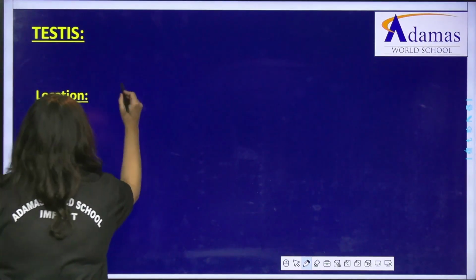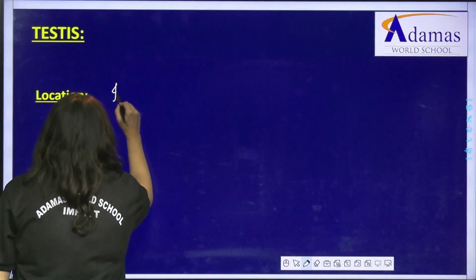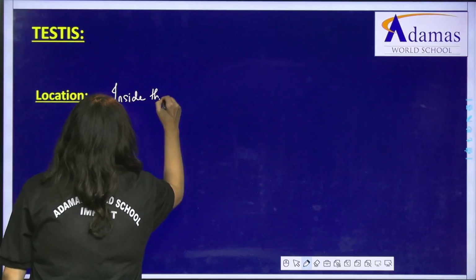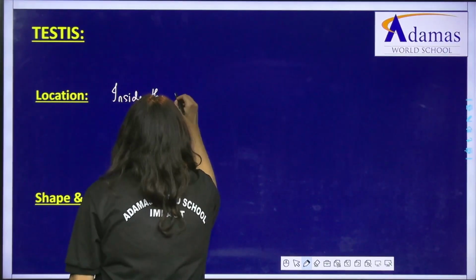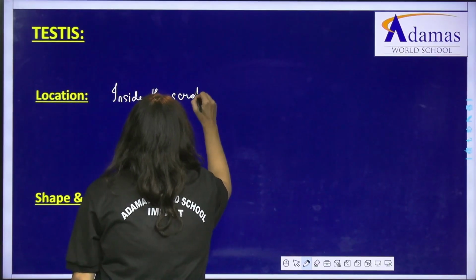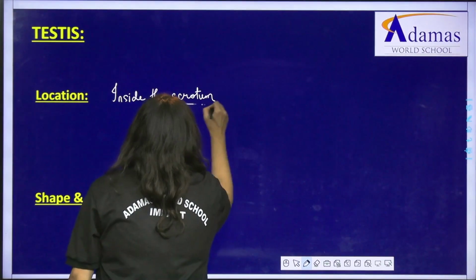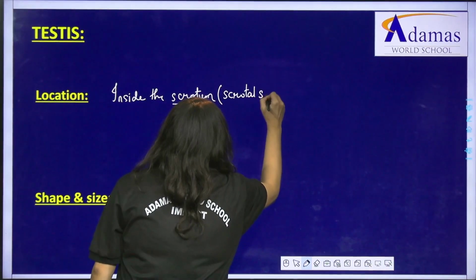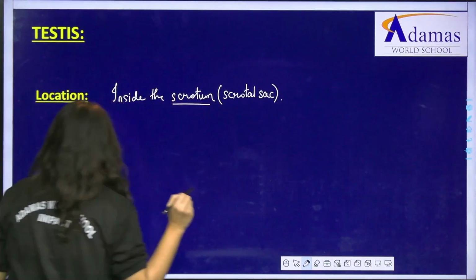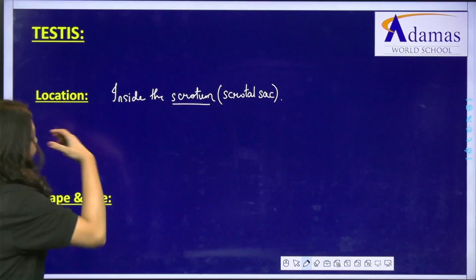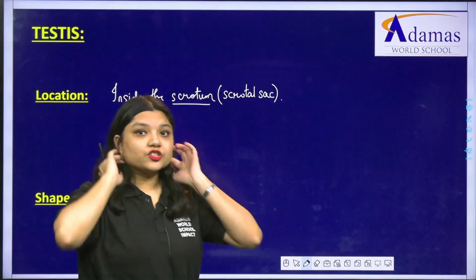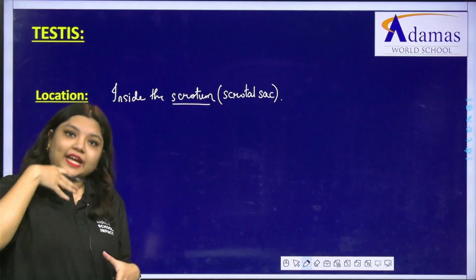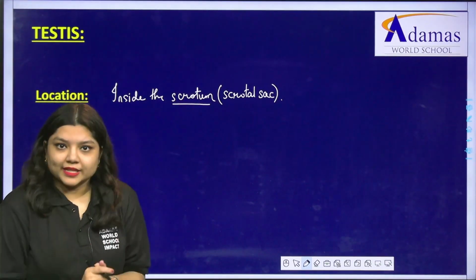The testis is present inside the scrotum, which we also call the scrotal sac, right? Now, the question is, why is it that such a delicate organ like the testis, instead of being present inside the abdomen, is present outside the male body?